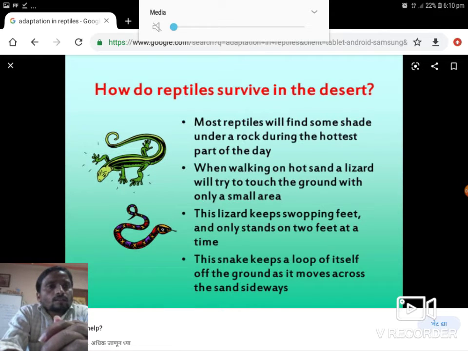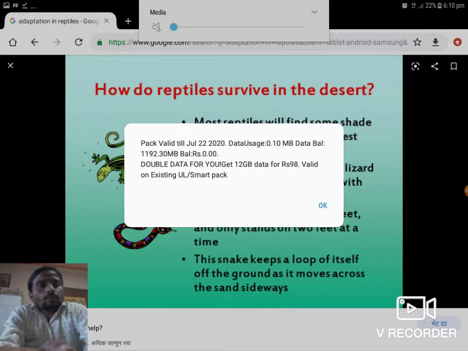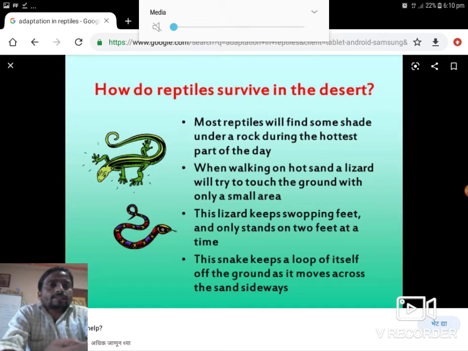When walking on the hot sand, a lizard will try to touch the ground with only a small area. This lizard keeps lifting its feet and only stands on two feet at a time. The snake keeps a loop of itself off the ground as it moves across the sand sideways.